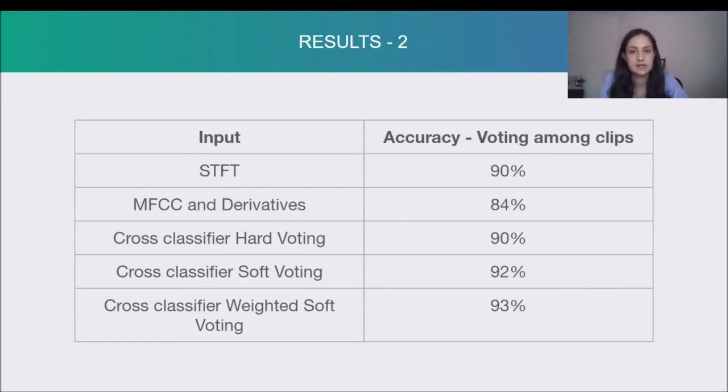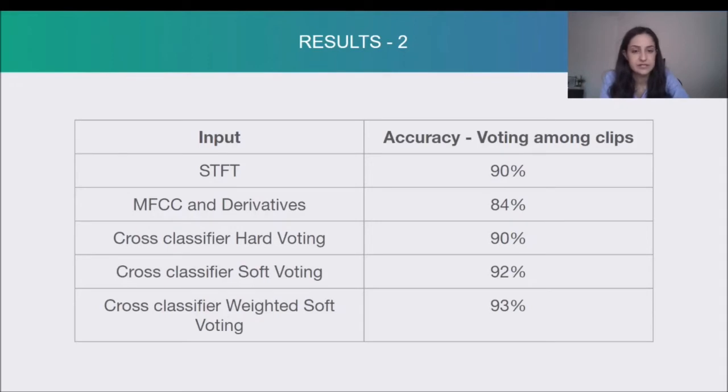Here we can see the results of this procedure. In the first two rows, we can see the accuracy obtained by two different models. And in the following rows, we can see the accuracy we obtained by combining those models. As we can see in the last row, we managed to get an accuracy of 93%, whereas the single models had an accuracy of 90% and 84% respectively.